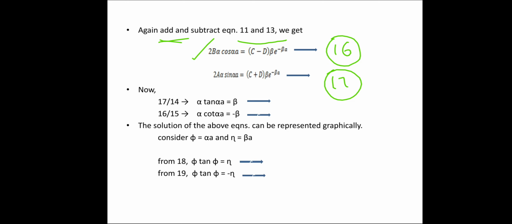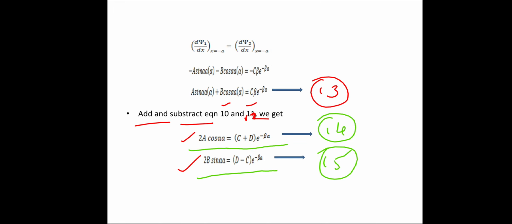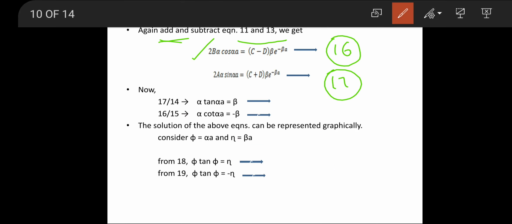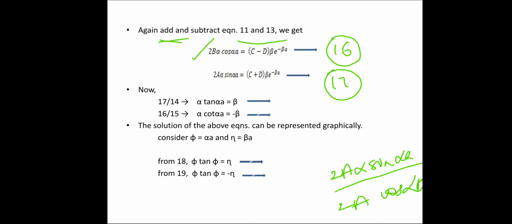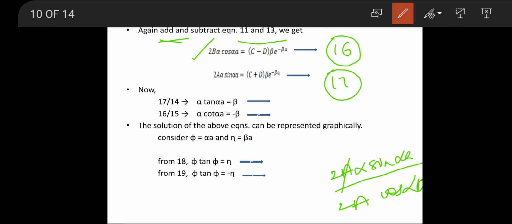Since the 17th is 2a alpha sin alpha a and the 14th is 2a cos alpha a, the 2a gets cancelled and alpha sin by cos becomes alpha tan alpha a.